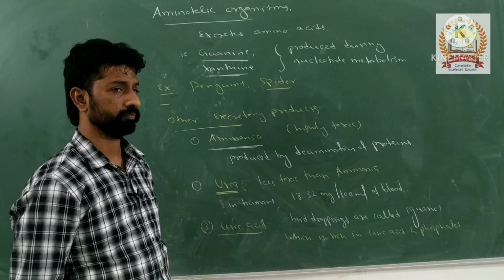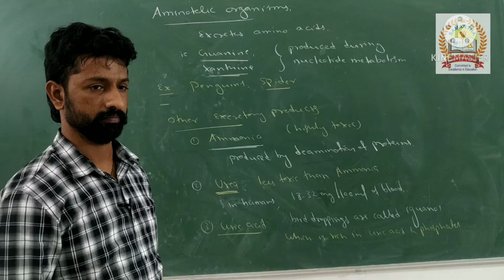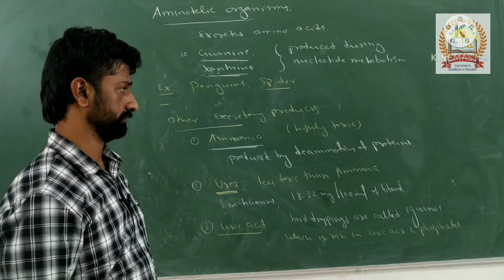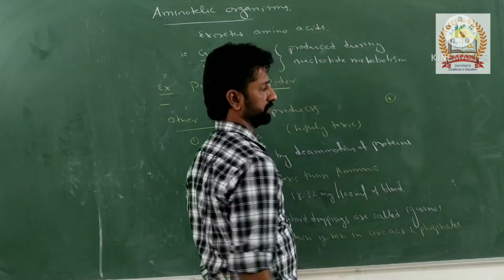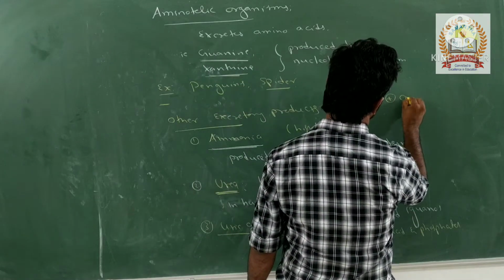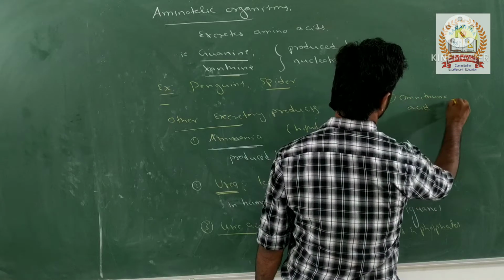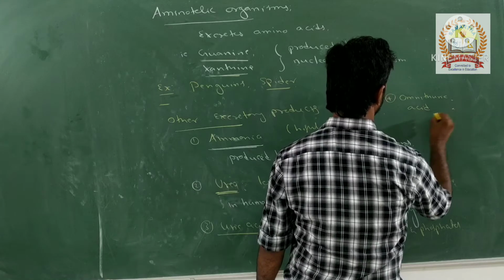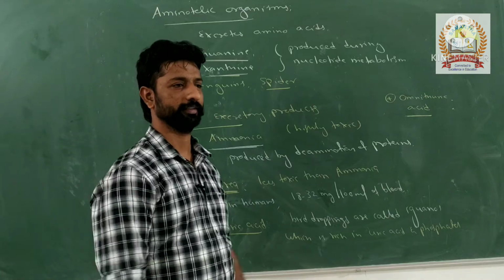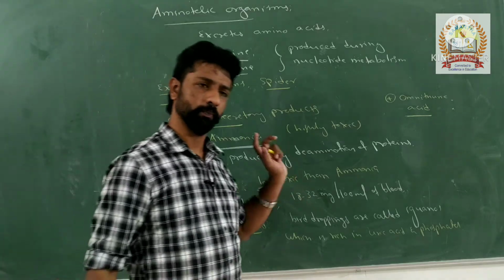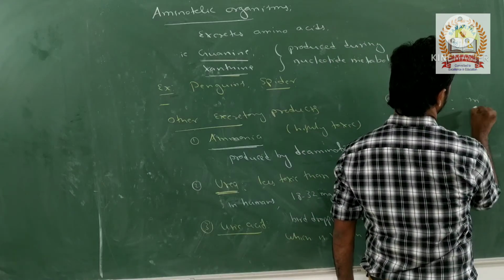Is it clear? Other than this, there are other excretory products produced in different types of organisms. The next type of excretory product is ornithuric acid, which is produced in birds. It is an excretory product in birds.